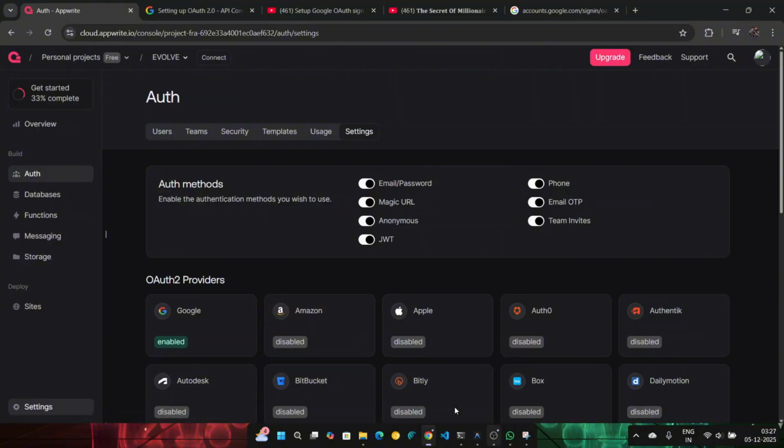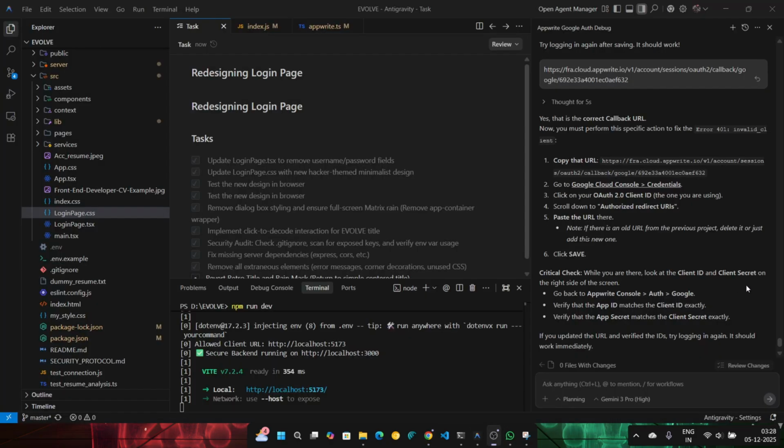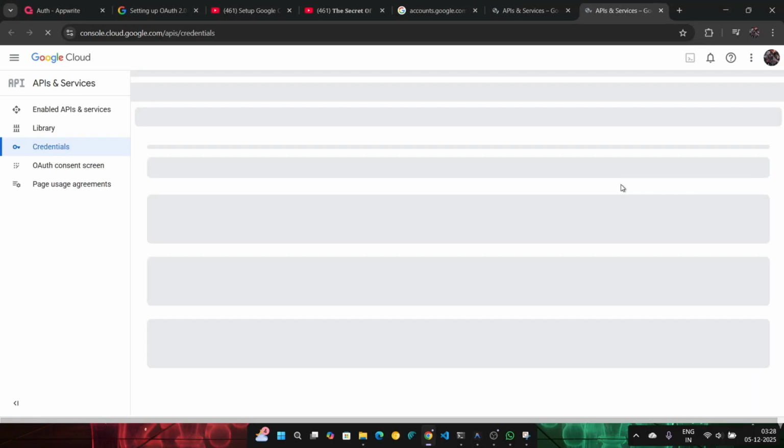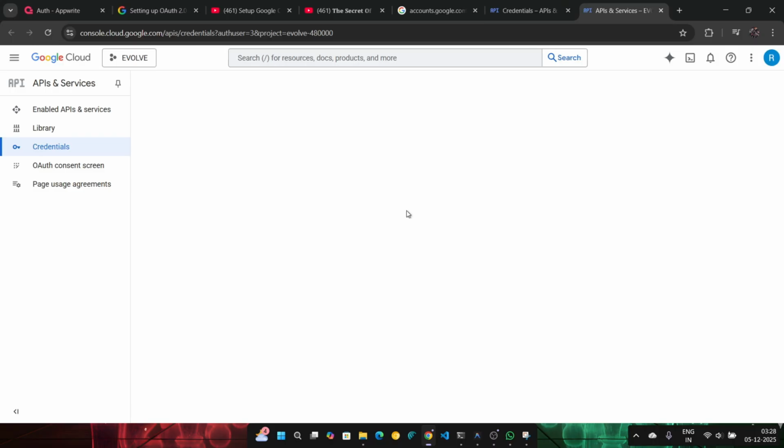For the database and authentication, what are we using? We are going to use Appwrite. Why though? Because it's generous, you get two free projects to create. That's one thing. And folks, let me tell you one thing. You see all those YouTube gurus who are teaching build an app in five minutes, Google Build, all those things. Let me tell you one thing very clearly.